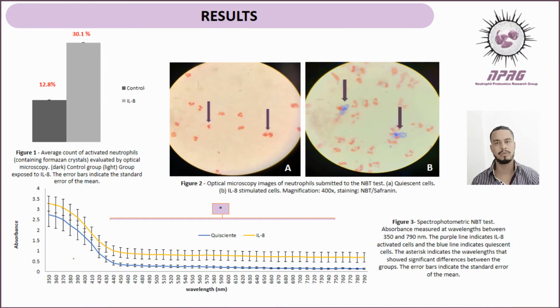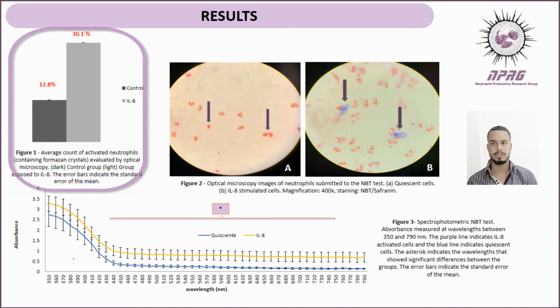The effect of IL-8 on neutrophils is controversial, with different data about whether IL-8 is able to fully activate the NADPH oxidase complex and consequently induce ROS production. Based on these studies, we evaluated the release of ROS using nitroblue tetrazolium. The results show a significant difference, P less than 0.001, in the presence of formazan deposits between control and IL-8 stimulated cells.